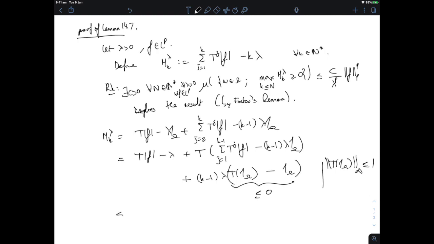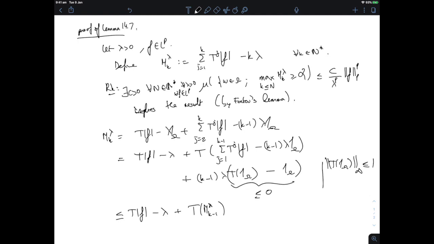So this entire thing here is certainly smaller than T times f minus lambda, and my smaller is in the sense of inequalities between L^p functions, so f is smaller than g if f of x is smaller than g of x for almost every x, plus T times what's in that bracket here, which is nothing but M_{k-1} of lambda. So this is an induction relation between M_k lambda and M_{k-1} lambda.